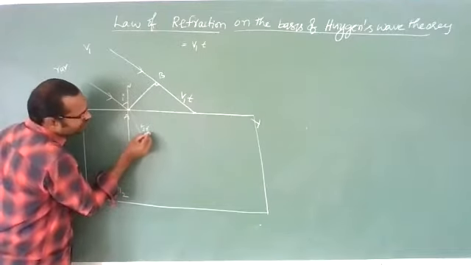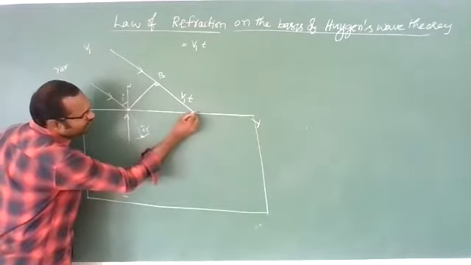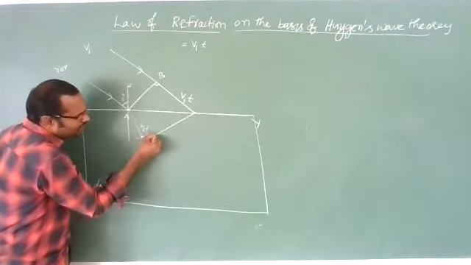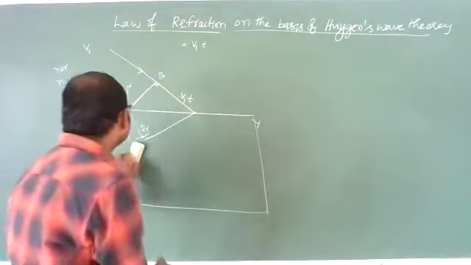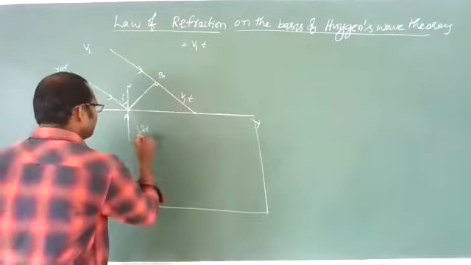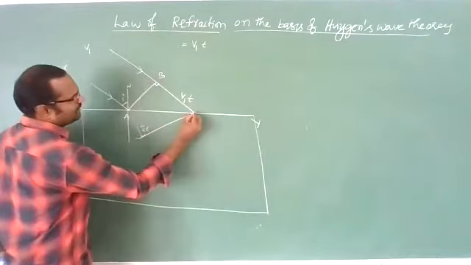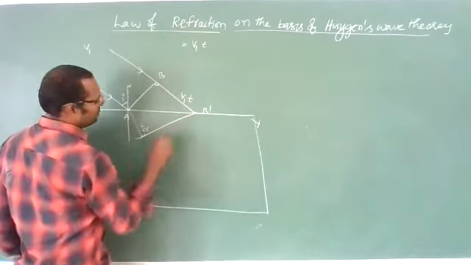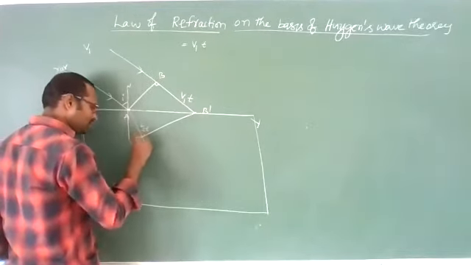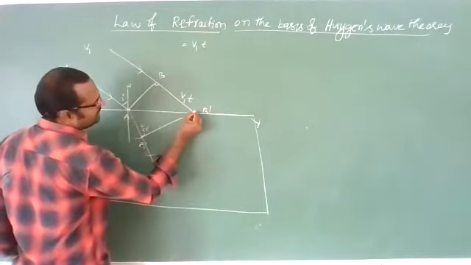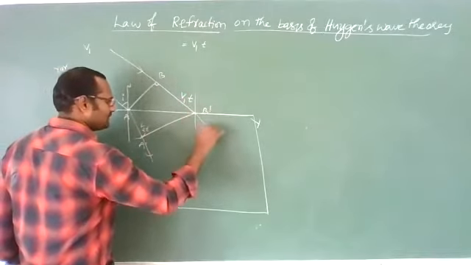So from this point, if you draw one wavefront here like this, then the wavelet from this point will be the refracted wavefront. So B dash, A dash, and A. The ray goes like this, and with the normal here, it will bend towards the normal like this.